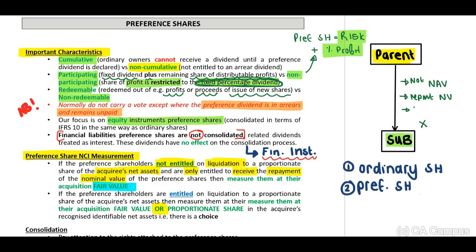Then our NCI should be measured at fair value at acquisition date, compared to when our preference shareholders are entitled to, well, they will receive a portion of the net asset value. Then they can either recognize the NCI at fair value at acquisition date or based on proportionate share.